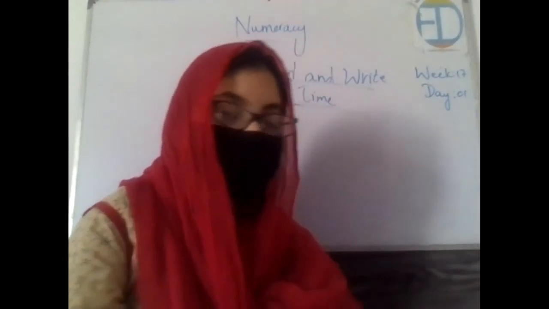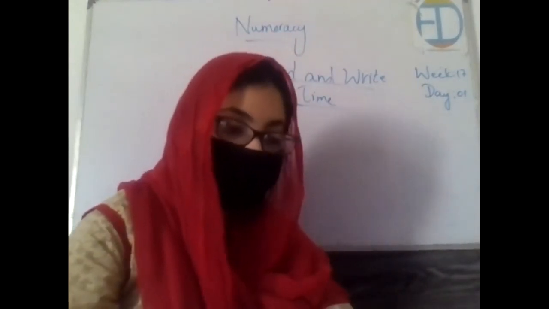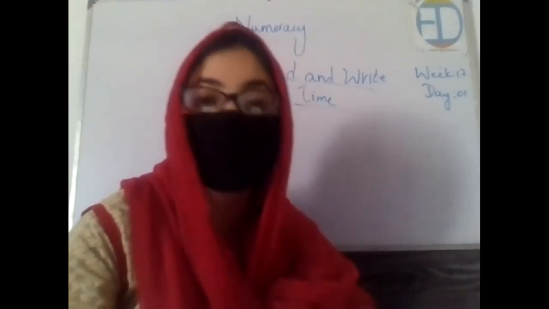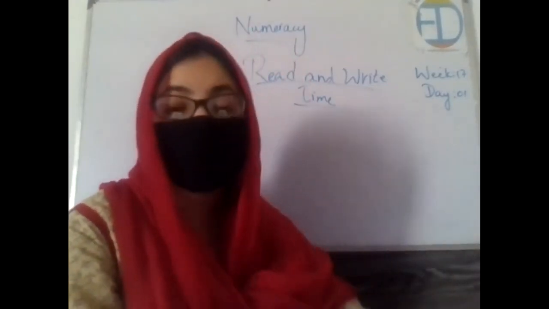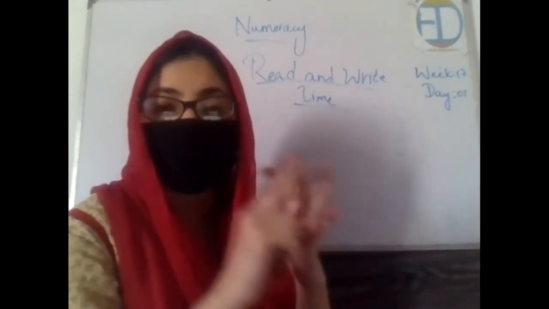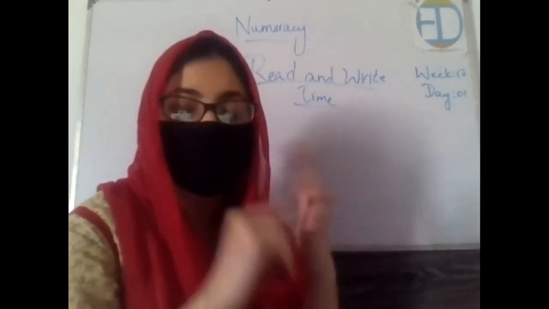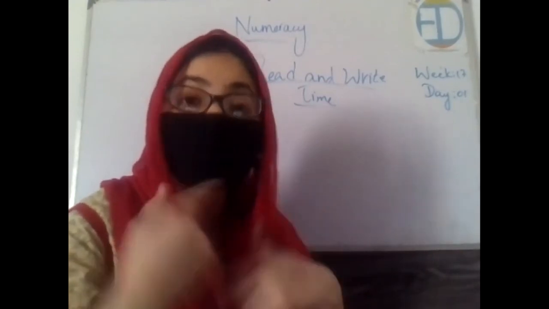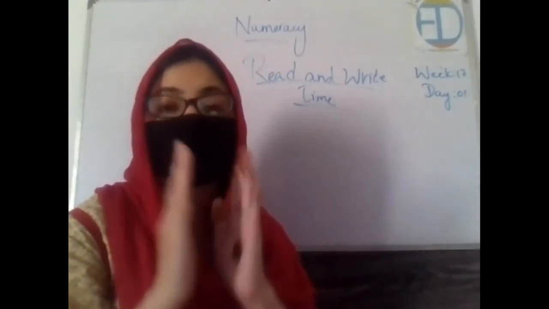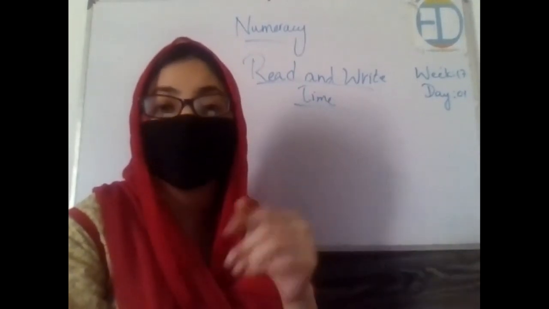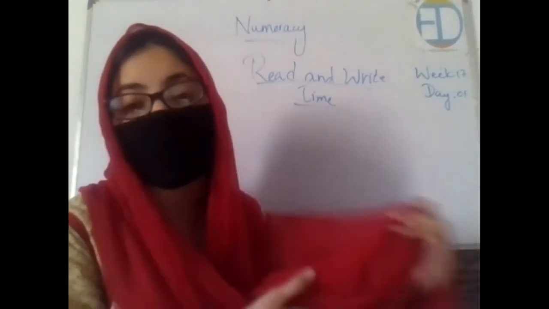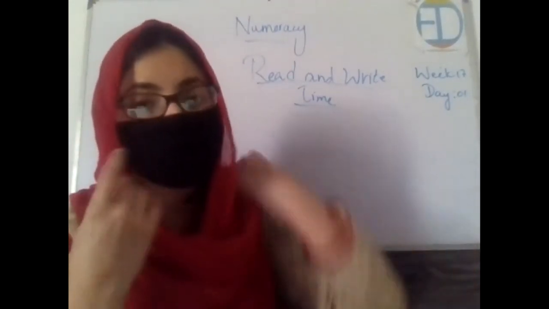Now, the interesting thing is that the minute hand always points toward 12 when showing completed hours. All of these are completed hours, right? 12 o'clock, 1 o'clock, 2, 3, 4, 5. All of these are completed hours. So whenever it is a completed hour, the minute hand always points towards 12, right? This is interesting to remember and this is common in all of the clocks as well.